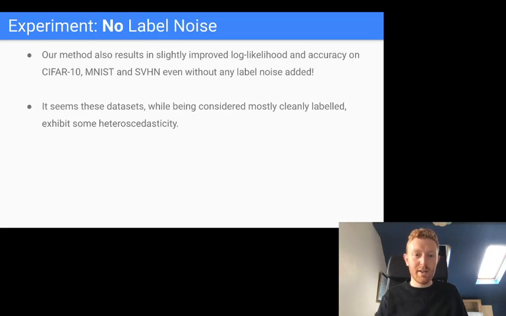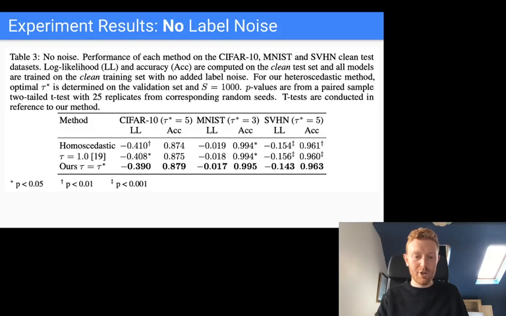And interestingly, if you apply our method to these datasets, CIFAR10, MNIST, SVHN, even without adding any heteroscedastic label noise, just the standard datasets, our method outperforms standard neural network training and also the other heteroscedastic baselines.